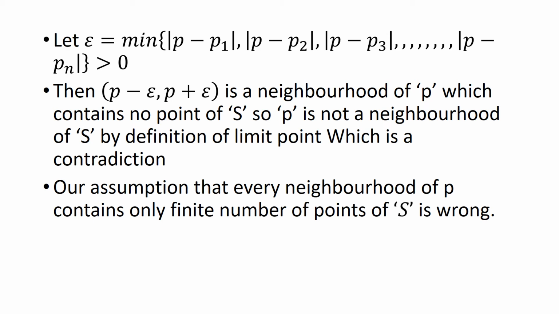So, we take a small number epsilon, which is the minimum of these differences, and it is always greater than 0.